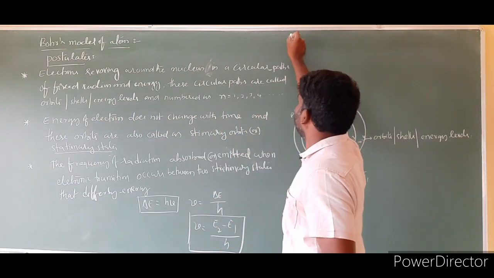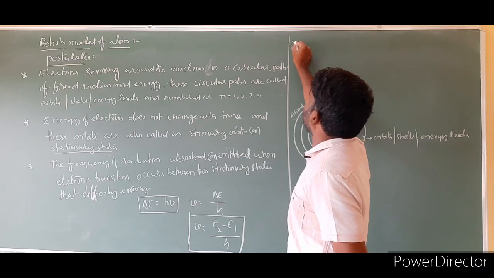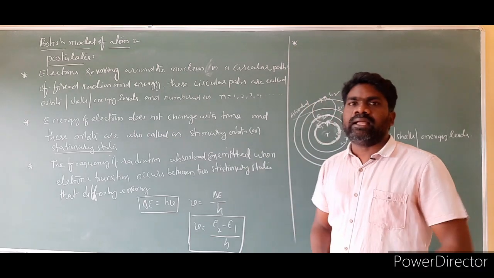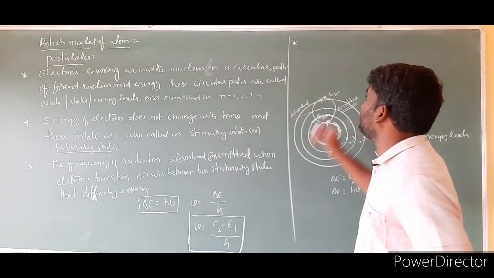Then postulate number 4. Angular momentum of electron is quantized.